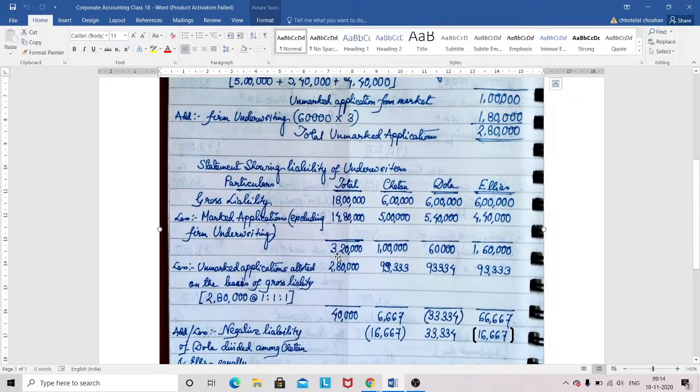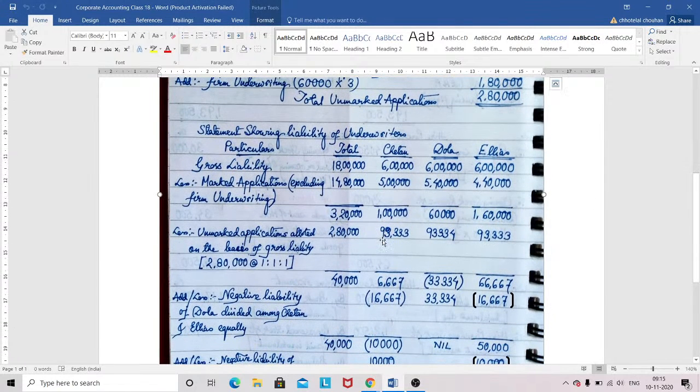So total 3 lakh 20 is the deficit. Now from that, Chetan is 1 lakh, Dola 60,000, Elias 1 lakh 60,000. Now unmarked application you have calculated 2,80,000. So unmarked application is to be deducted on the basis of the gross liability. So 2,80,000 is to be divided equally, because the gross liability they have mentioned equally. It is 93,333 is the figure coming, but for one of them it will be 93,334. I have taken it in the second one, you can take it differently. So 93,333 for all of them, and I have taken for Dola 93,334. So this is your 2,80,000.